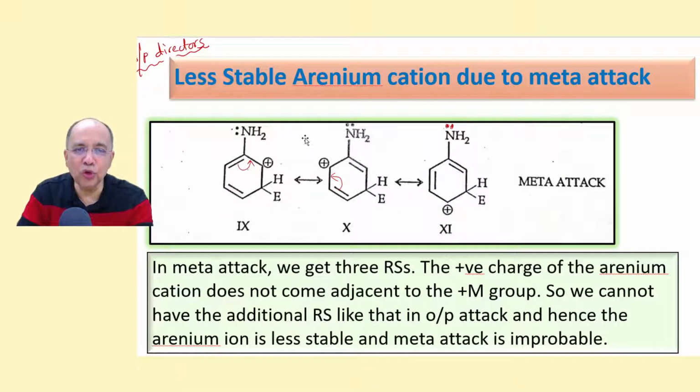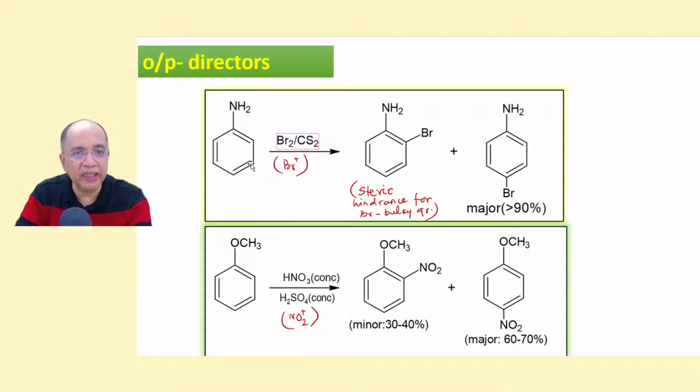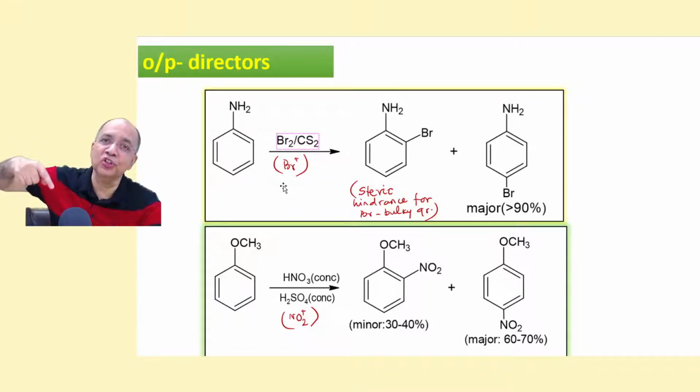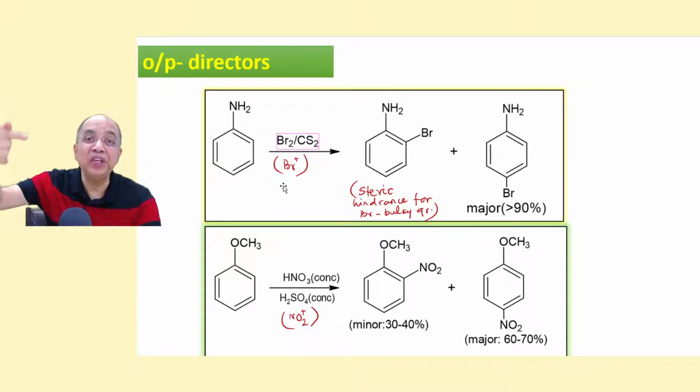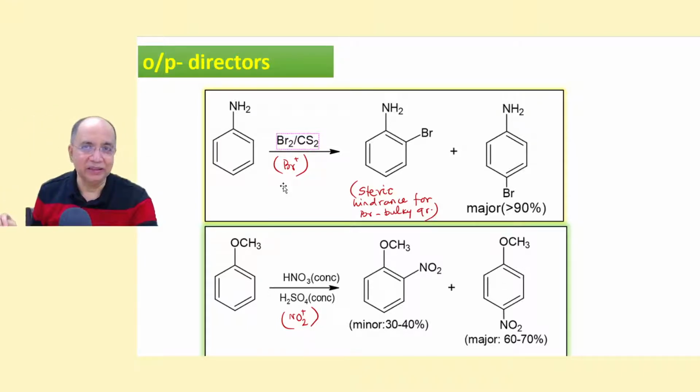I have shown 2 more examples, concrete examples where aniline, this is an electron donating group, is an OP director. You can draw RSs to say that ortho para positions are electron rich and the electrophile will attack at this position, or you attack at the ortho para position and then ensure that the intermediate carbocation is more stable, having 4 RSs than the meta attack which has 3 RSs, right? So you get a mixture of ortho-bromoaniline and para-bromoaniline, 2-bromoaniline and 4-bromoaniline.